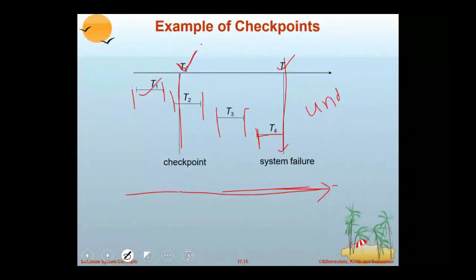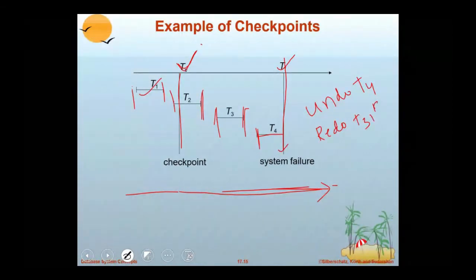Start, no commit, it requires which operation? Undo of transaction T4. And T3 started and committed, so it requires an operation called redo T3. T2 started and T2 committed, so T2 is also to be redone. But you observe T1 started and committed before the checkpoint.